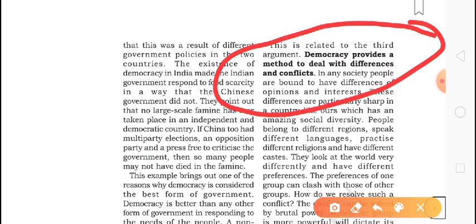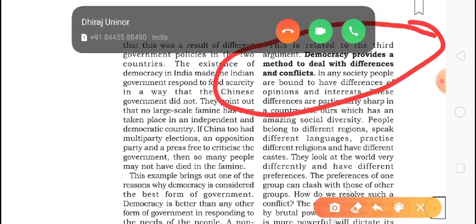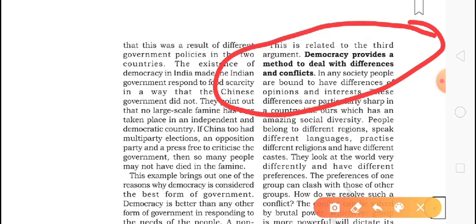What method does it provide? It gives power to all. It means the central government has its own power, the state government has its own power, local bodies have their own power, and at the least, one single citizen, one individual, has the same rights. So that's why we can say government deals with these differences. If there is a conflict, they will sit, they will decide, they will talk, they will not fight each other. So democracy is the best method, according to me, to deal with these differences and conflicts.